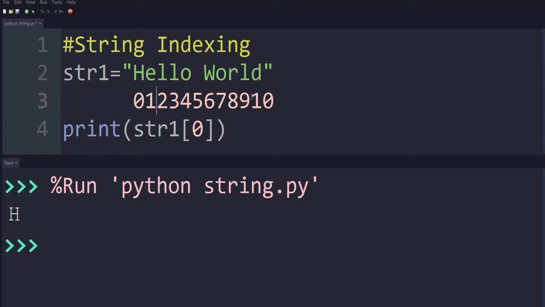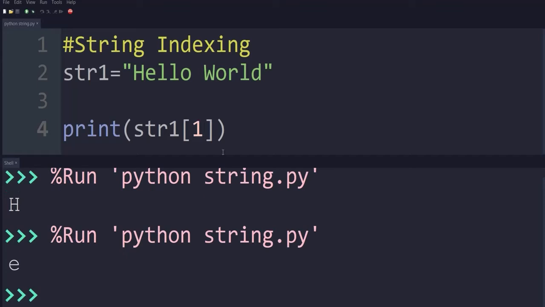So these are the index positions, and with their help we can access these characters one by one. Similarly, if I write 1 here and execute this code, it will print E, because the location of E in the memory is 1.